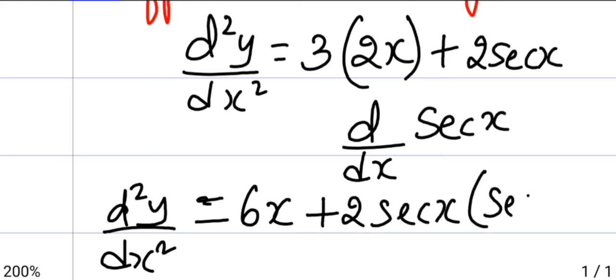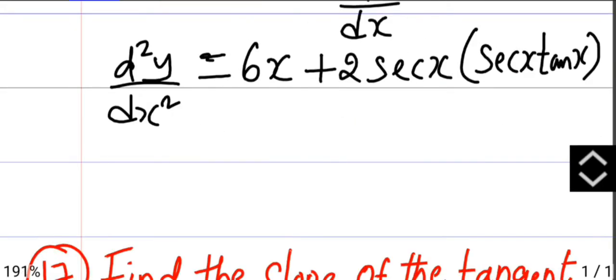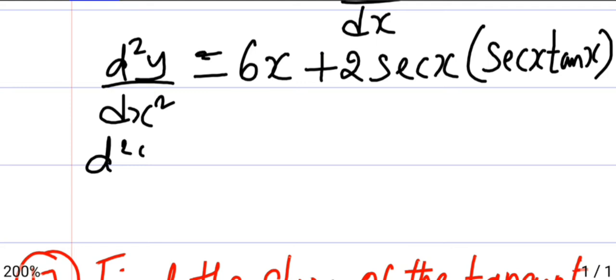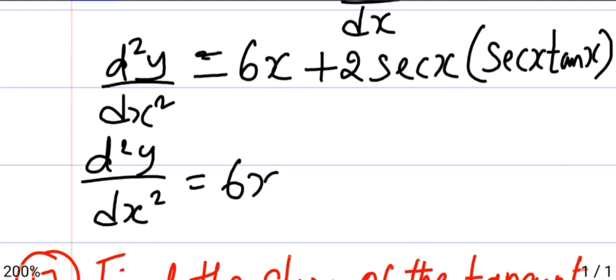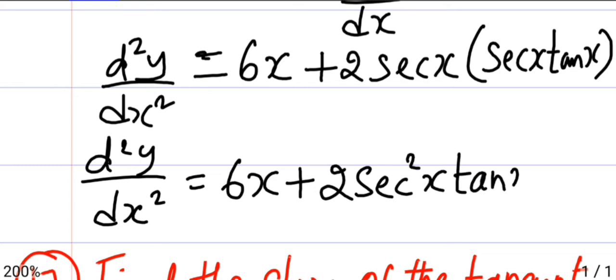Differentiation of secant x is secant x tan x. So d square y by dx square is 6x plus 2 secant x into secant x tan x, which is 6x plus 2 secant square x tan x. So this is the required solution.